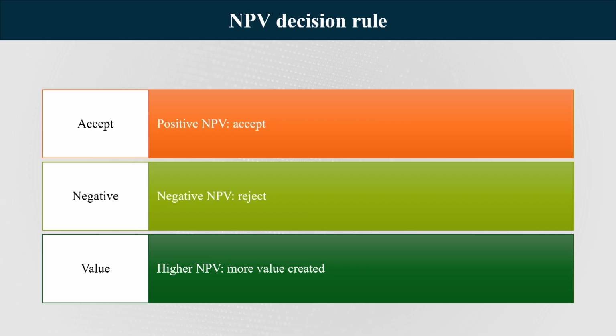Higher NPV, more value created. Lower NPV, less value created. Negative NPV, value is destroyed. So, that is why these three golden rules need to be kept in mind whenever you are taking investment decisions based on your net present value calculation.